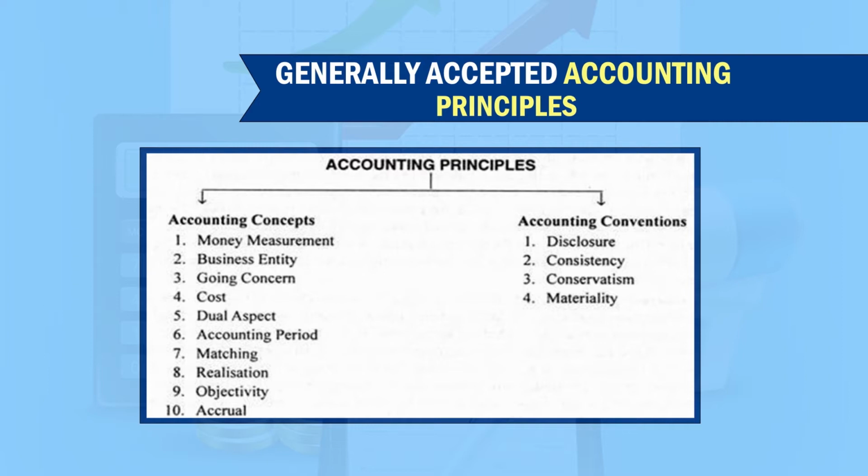As far as accounting conventions are concerned, there are 4: the first is disclosure, the second is consistency, the third is conservatism, and the fourth is materiality. These are the 10 accounting concepts and 4 accounting conventions.